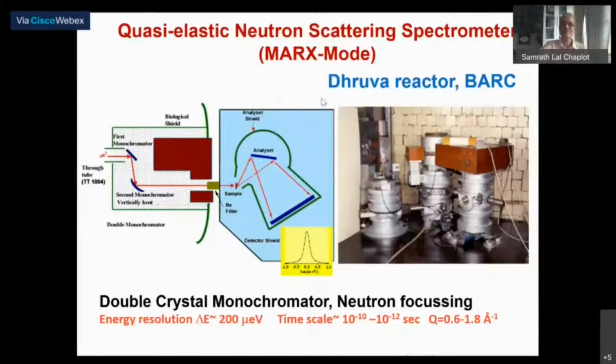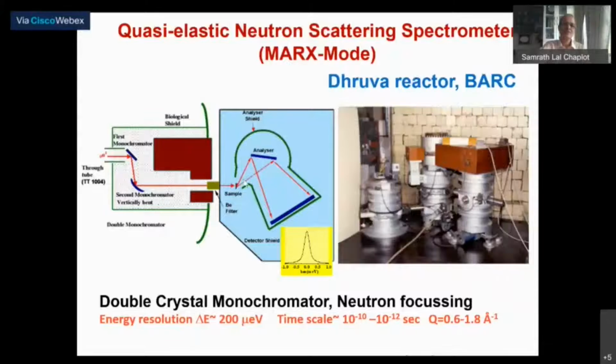At Dhruva itself, another time of flight machine is being built. As far as other large international facilities are concerned, this kind of technique is normally not used. One major problem here is that it's not easy to get a very large crystal which is also sufficiently homogeneous so that you don't have any corrections to be made from point to point.